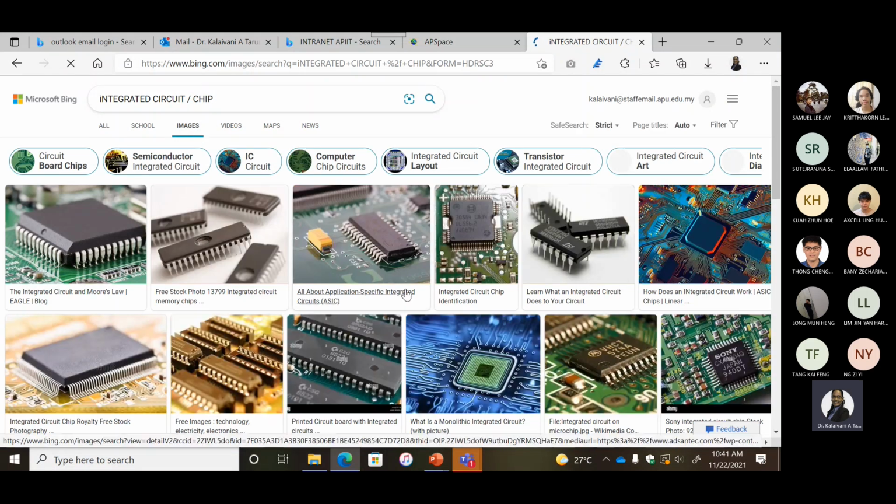Okay, so just have a look on my screen right now. Those not focusing, just focus right now. This is the one I call a chip, at the same time we call it an integrated circuit. The one they build out based on the material, everything will be inside the chip. So this is the one Miss points out as a chip.